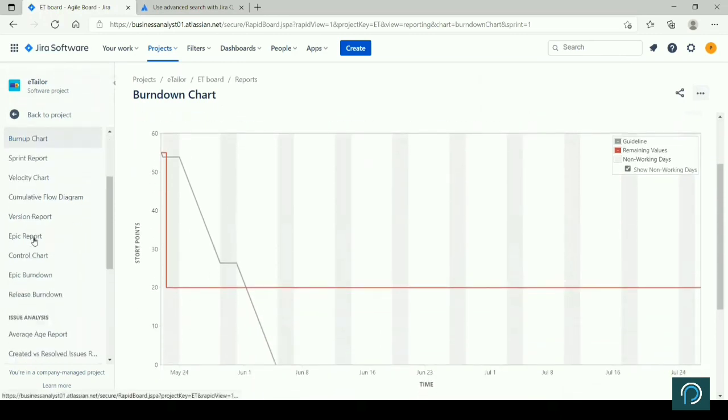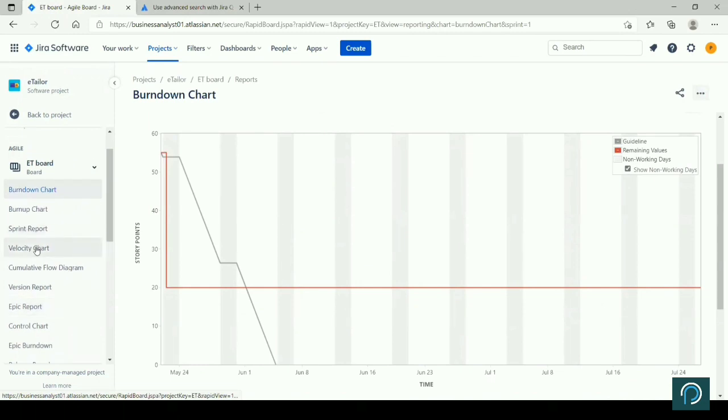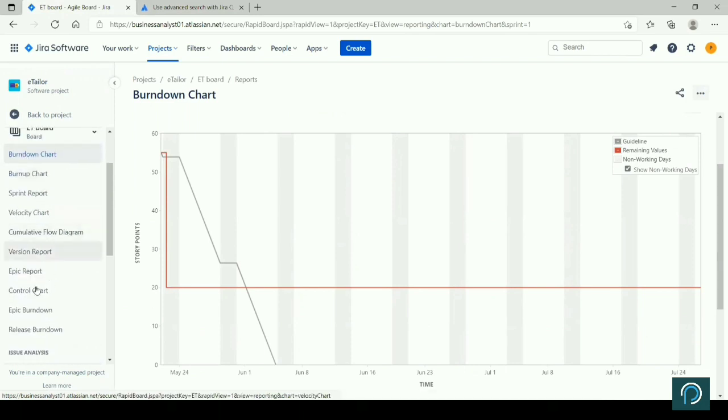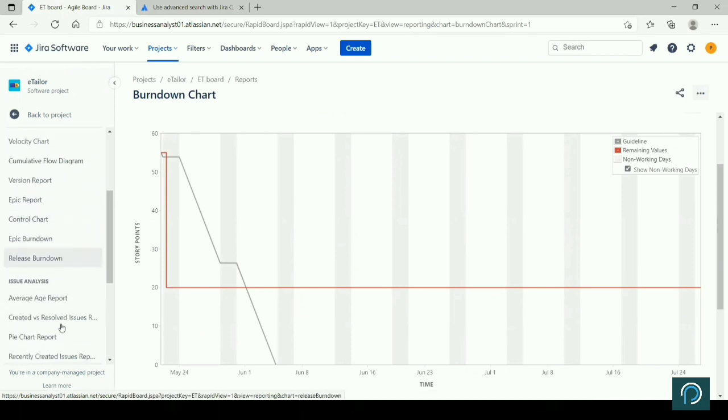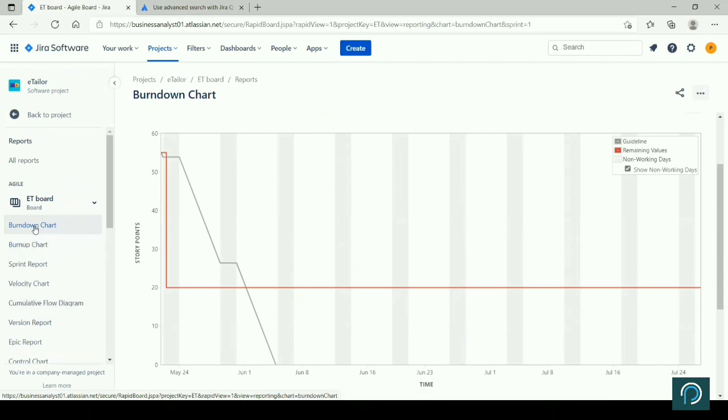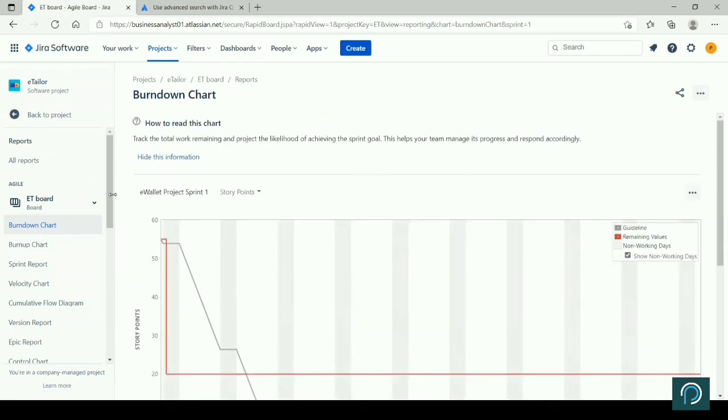And there are different things that you see here. All these are different reports: velocity, burn up, all these are different epic reports. There are a lot of existing pre-built reports here. You can always customize based on your need, but a Scrum Master will always see on a daily basis how you are moving ahead on your burn up or burn down chart. So all this information is available here, right?